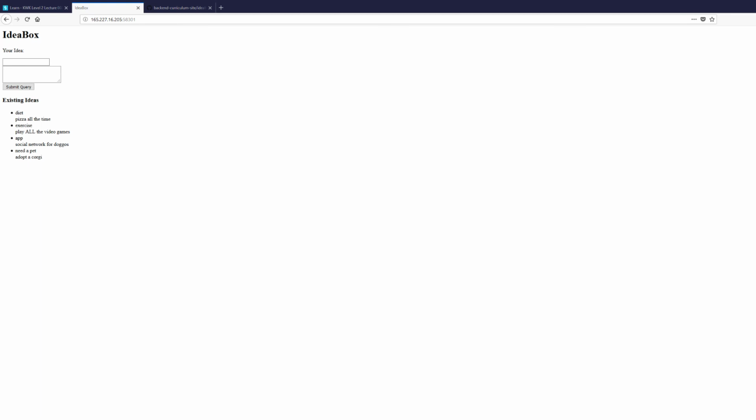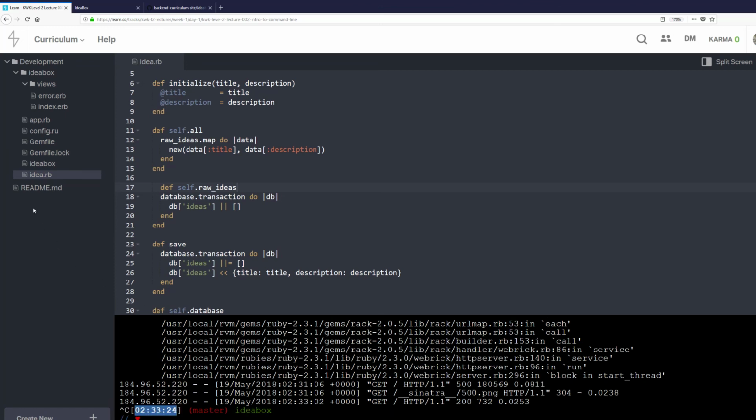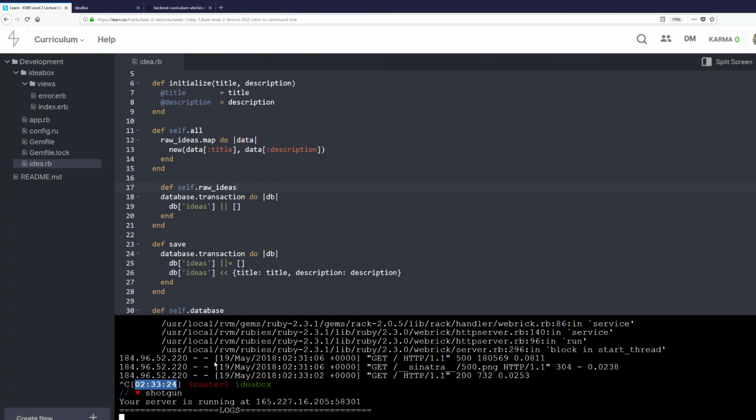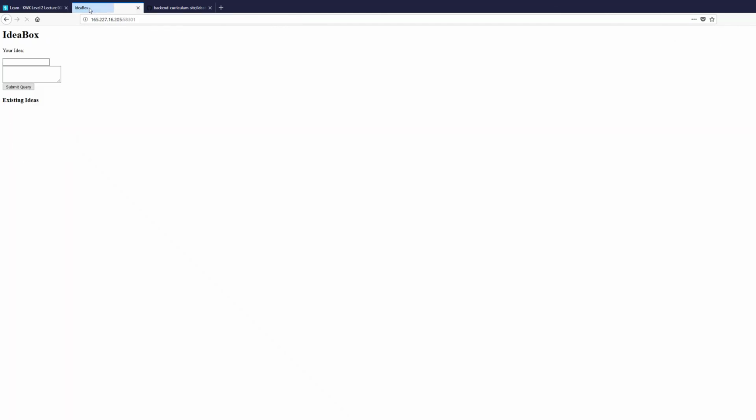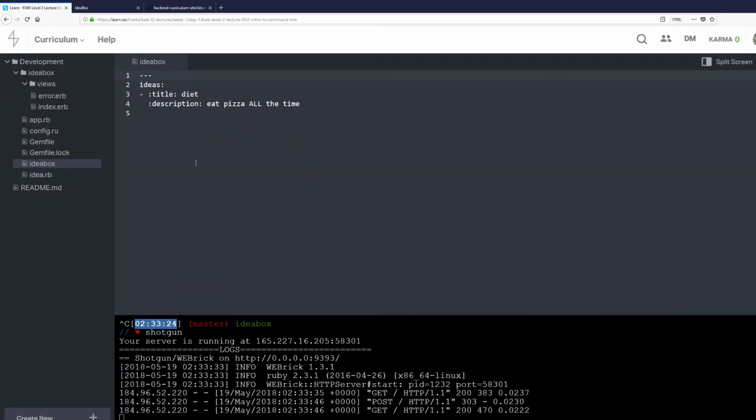And so what we're going to do is stop our server. We're going to right click on Ideabox and delete it. Right, so that's gone. We're going to run our app again with Shotgun. We're going to go here and refresh. We have this thing, and we're going to make sure that we can save ideas. So the original idea was diet, eat pizza all the time. We submit the query, and we can see that we've saved the idea here, and we go to the Ideabox. We can see that we've saved it here in the database as well.